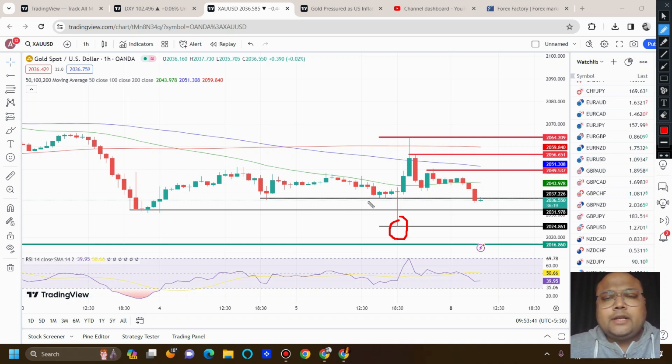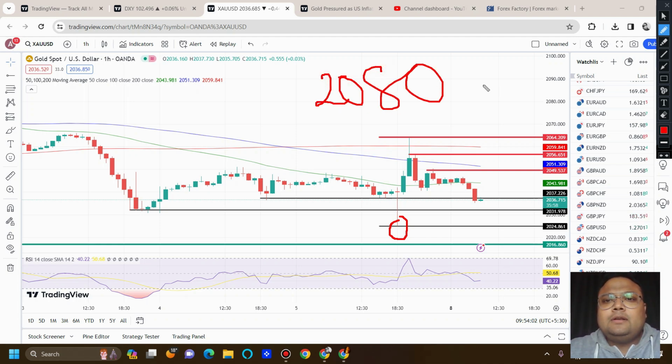So on the chart of gold right now, we have three support levels. The best one is 2015, 2017. 2024, 2025 is also there, medium level, and 2030, 2031 is also there, medium. So if the selling pressure is not high, then only you can expect a bounce of 30-40 pips. Clear? And the resistance levels or the selling opportunities that we discussed on Saturday are still very much valid.